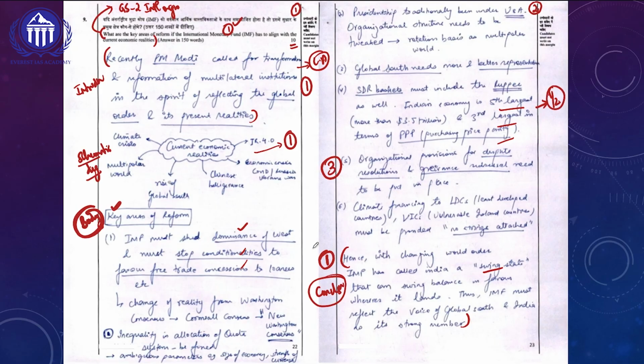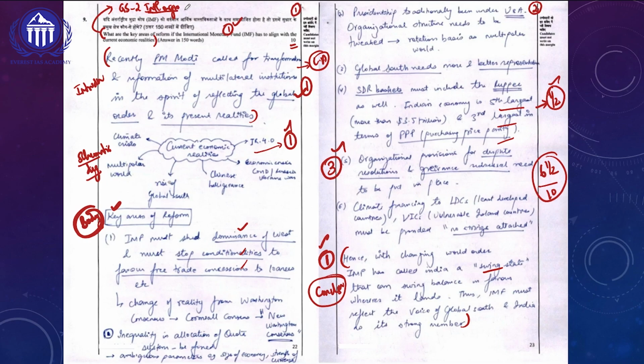So overall, in this particular answer, he will get 1 for introduction and 1 for conclusion, that is 2 marks, 1 for the schematic diagram, making 3 marks, and for the body of the answer, 3.5. So overall, he will be getting 6.5 marks out of 10. And I would say this is going to be one of the highest marks you will get for the GS paper 2 International Organization component.